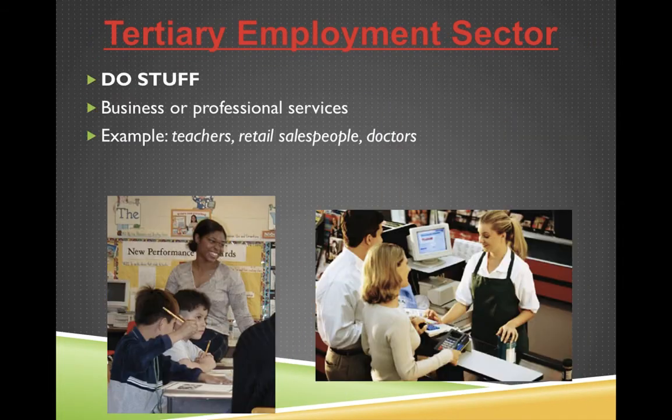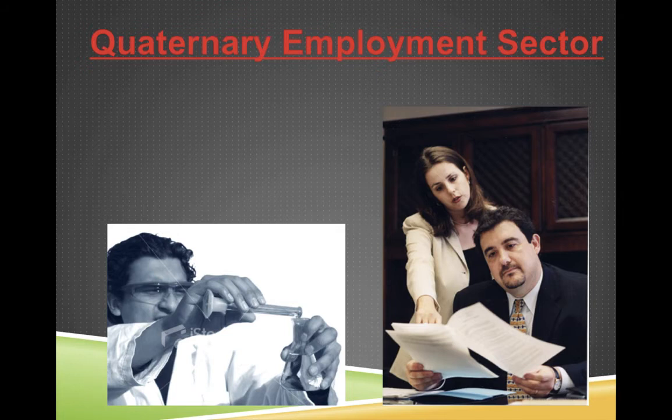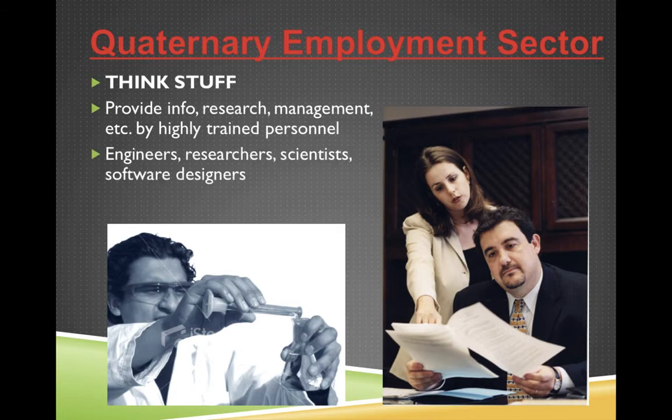To give you an example, here in the United States, about 75% of our workforce is in the tertiary level. All right, quaternary employment sector. These are people that run the entire system. So, for example, think Amazon. Amazon is a giant company that does business all over the world. And to run that, it's going to take a lot of research, obviously tons of management. You're going to need people that are figuring out the logistics of all that. How do you get packages all over the world? How many vehicles do you need?